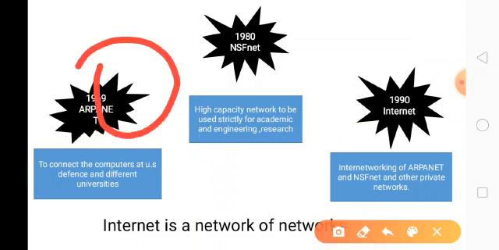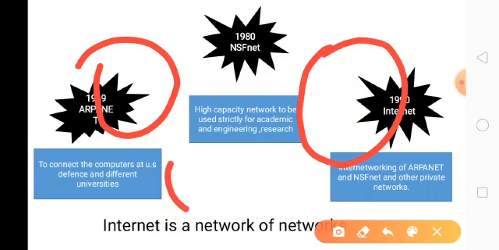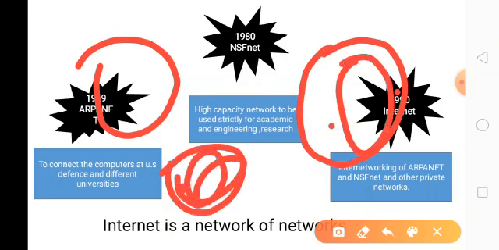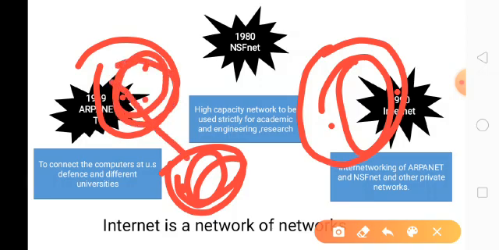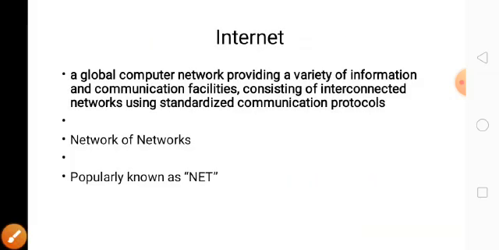Here a smaller network, here also some smaller network, here also a smaller network. Inside, all the computers are interconnected. Now these small networks are connected, which makes a network of networks, which is nothing but the internet. In general we call the internet as net.